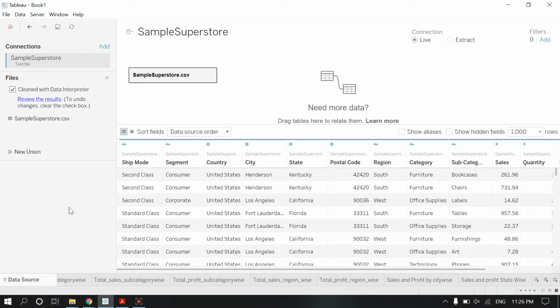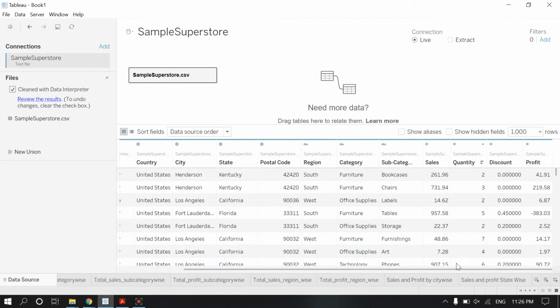We can see here we have many features like ship mode, segment, country, city, state, postal code, region, category, subcategory, sales, quantity, discount, and profit. So we have to find the weak area profit-wise.